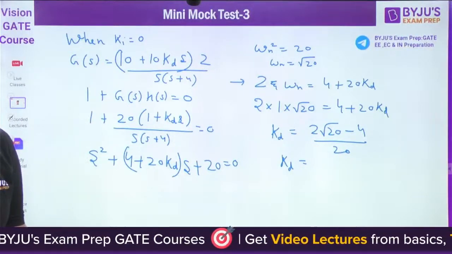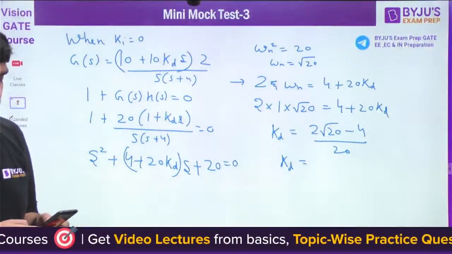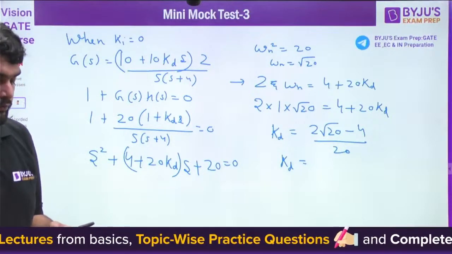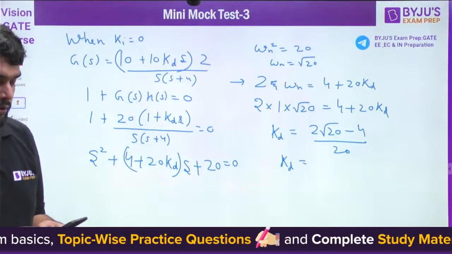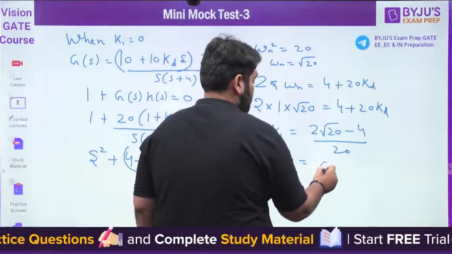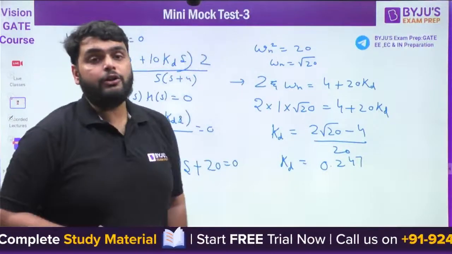Let me try to solve it again. Also, there are many people online. Tell me, guys, what will be the answer here? 0.247. We are getting 0.247. Absolutely correct. The kd comes out to be 0.247.